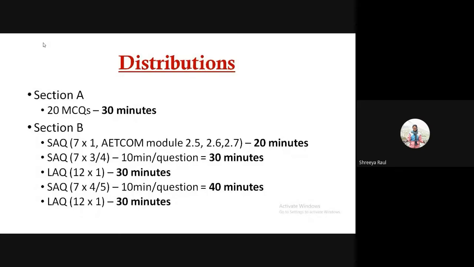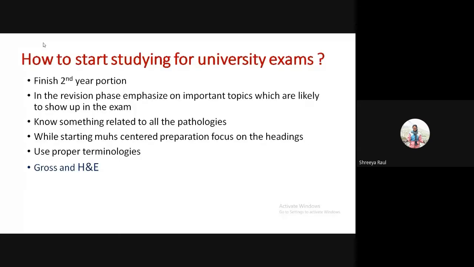The question paper pattern distribution, I think you're well versed with it, and Sharvil has also explained it pretty well. So I don't think it needs a repetition again. It's the same for pathology too. So how do you start studying for university examinations?